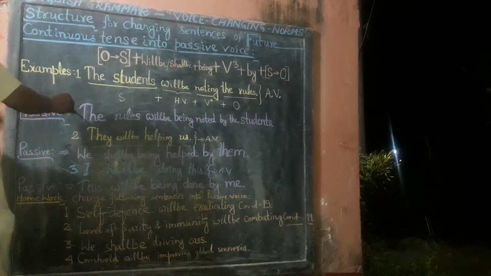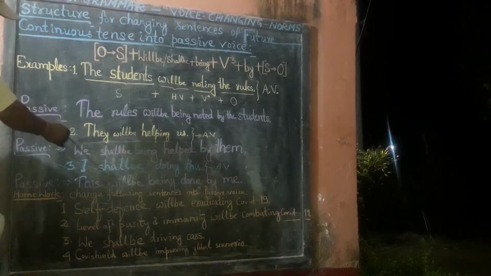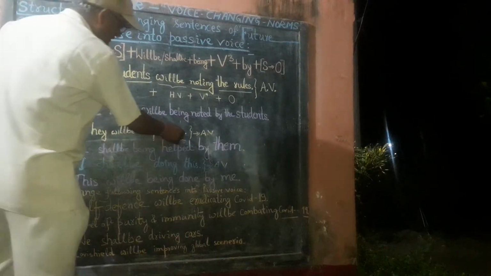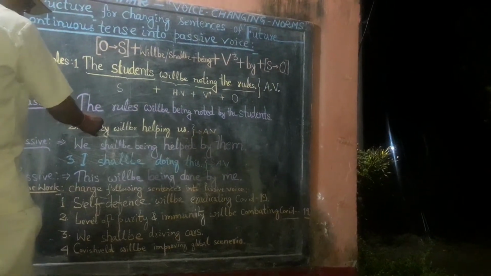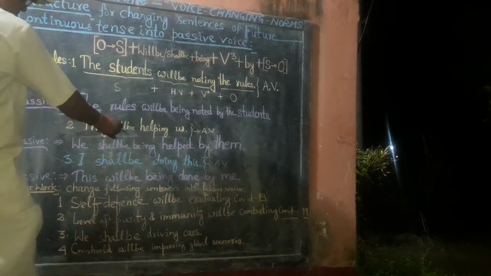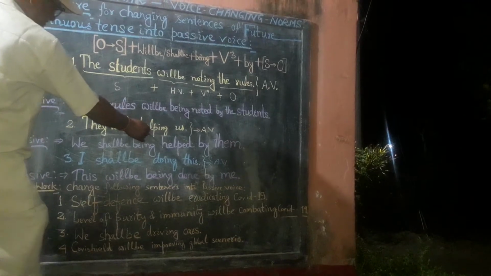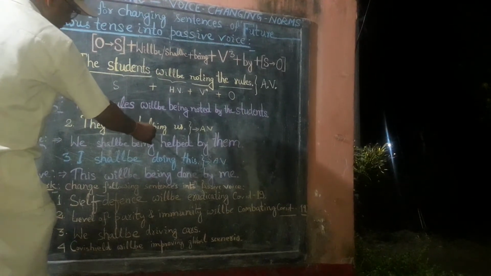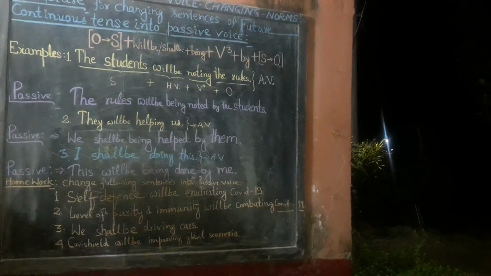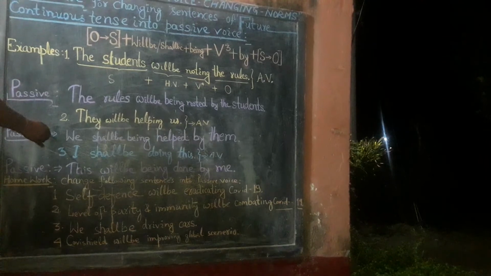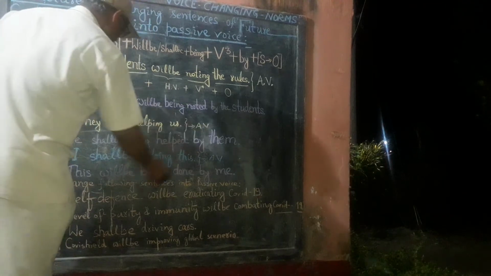Still, to clarify this concept, we go for another example. That is example second: they will be helping us. It is already in active voice form. Here, they is the subject, will be helping is the verb, helping is V4, that is the fourth form of verb, and us is an object. In passive form, it becomes: we shall be being helped by them.